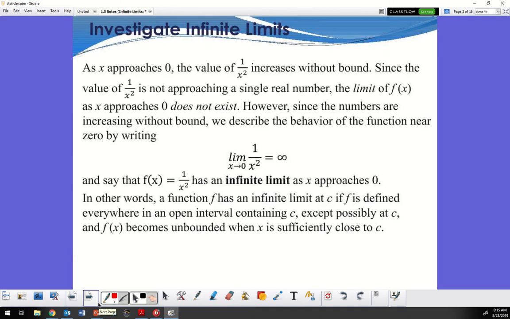So, investigate infinite limits. As x approaches 0, the value of 1 over x squared increases without bound. Since the value of 1 over x squared is not approaching a single number, the limit of f of x as x approaches 0 does not exist. However, the numbers are increasing without bound. We describe this behavior of the function near 0 by saying that it goes to infinity. The limit does not exist.